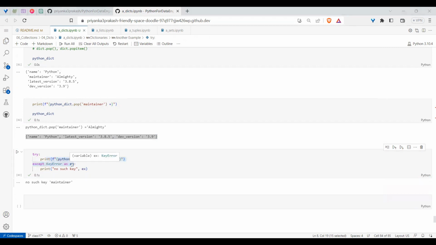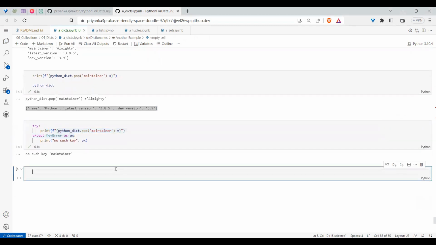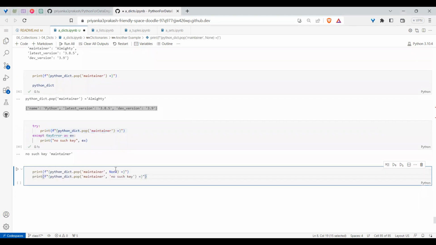But this pop comes with one additional option. If you have the key, then delete it. If you don't have it, then stay calm, don't delete it. Observe carefully. Till now you have done a get. Similarly for pop also there is a default option.